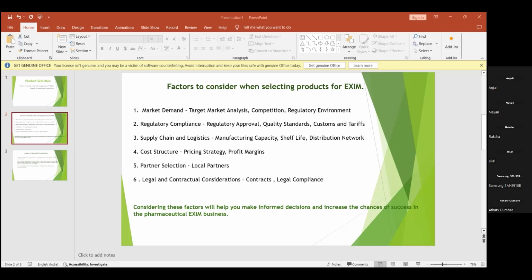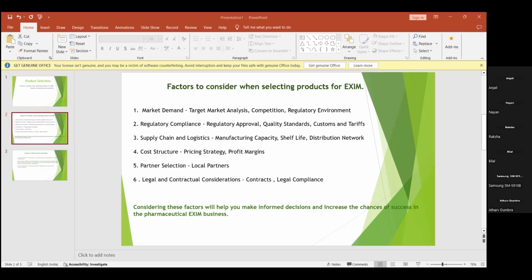Next comes regulatory compliance. In this, regulatory approval means we have to get confirmation for that particular product. Before importing and exporting any particular product, the product or the brand should be approved by the government, which includes the FDA, EMA. So FDA is food and drug. For example, if the product you are targeting is an eatable or a drug. Drug here does not mean ganja and such drugs; it means medicine products, like whether they have a license or not, whether the product has undergone this type of license. So that is called the FDA.